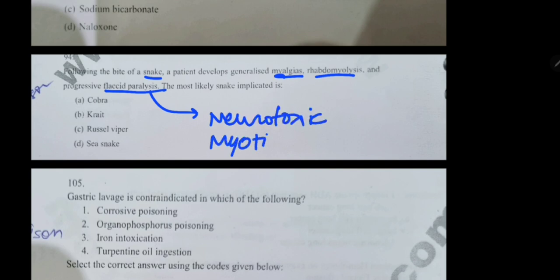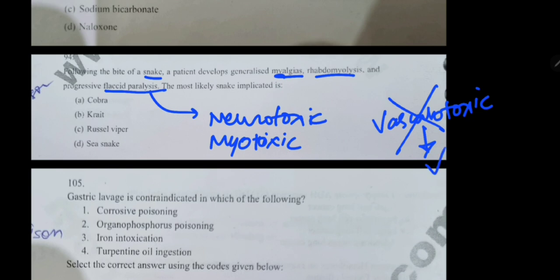Next, this is an interesting one. Following the bite of a snake, patient develops generalized myalgias, rhabdomyolysis, and progressive flaccid paralysis. The most likely implicated is, okay, flaccid paralysis. It can be neurotoxic. It can be due to myotoxic snake, but it cannot be due to vasculotoxic. So we are excluding vipers here, but cobra, krait, and sea snake, these are our elapids.